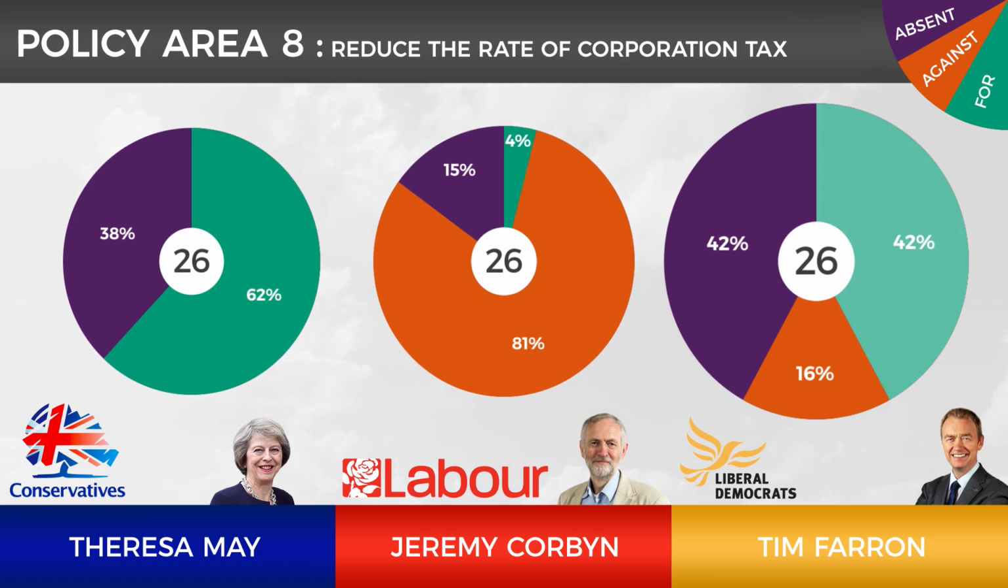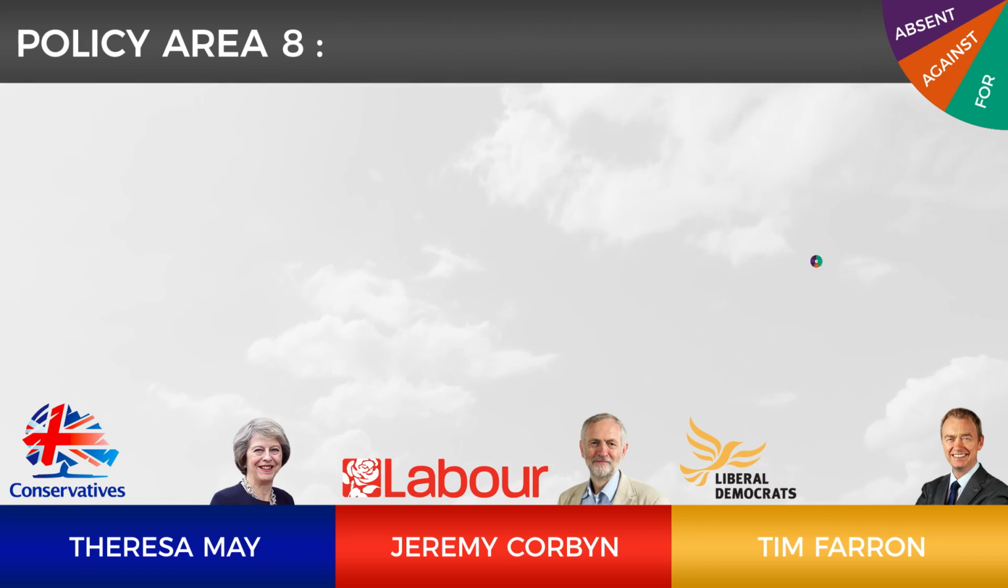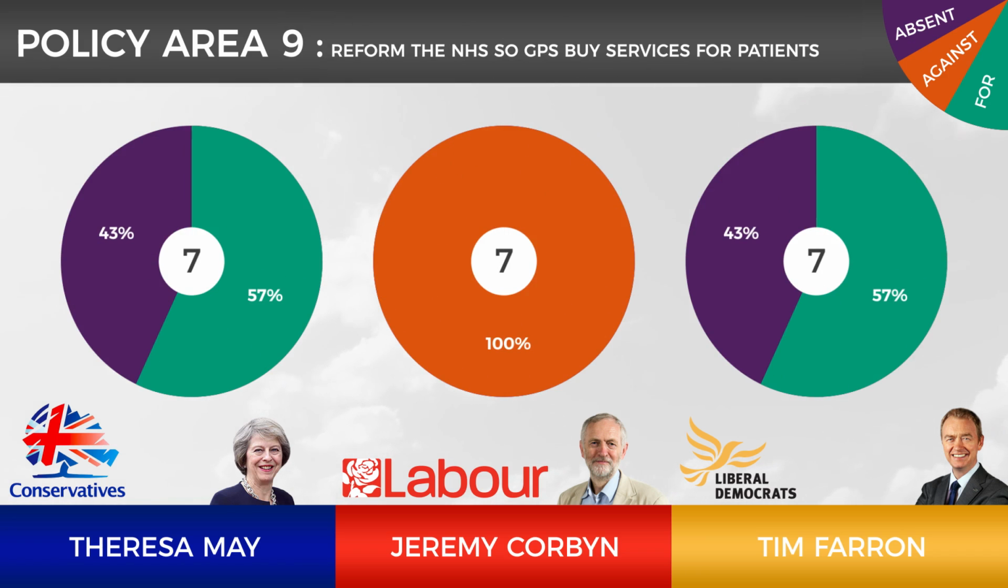Tim Farron has generally been for reducing the rate of corporation tax, but has voted against it at times, totalling 16%. The ninth policy area is about reforming the NHS so that GPs buy services for patients. To be clear, the term buying services means purchasing services from the private sector for patients' treatment and care.